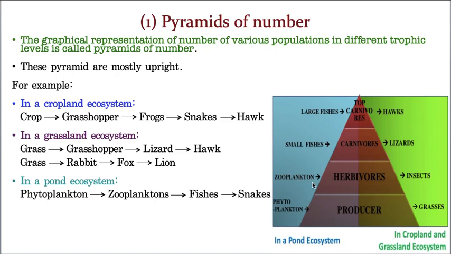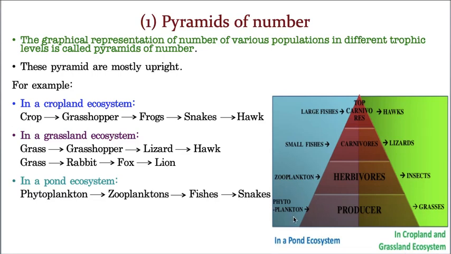And this is how you need to construct the pyramid. The first level is producer, the second trophic level is herbivore, and the third trophic level is carnivore, and it is a climax or top carnivore. So this is a pyramid. In that I am trying to explain three examples. All these three examples I wanted to fit in the same pyramid. That's why one half I am making the pond ecosystem, whereas this half I am making cropland and also grassland.